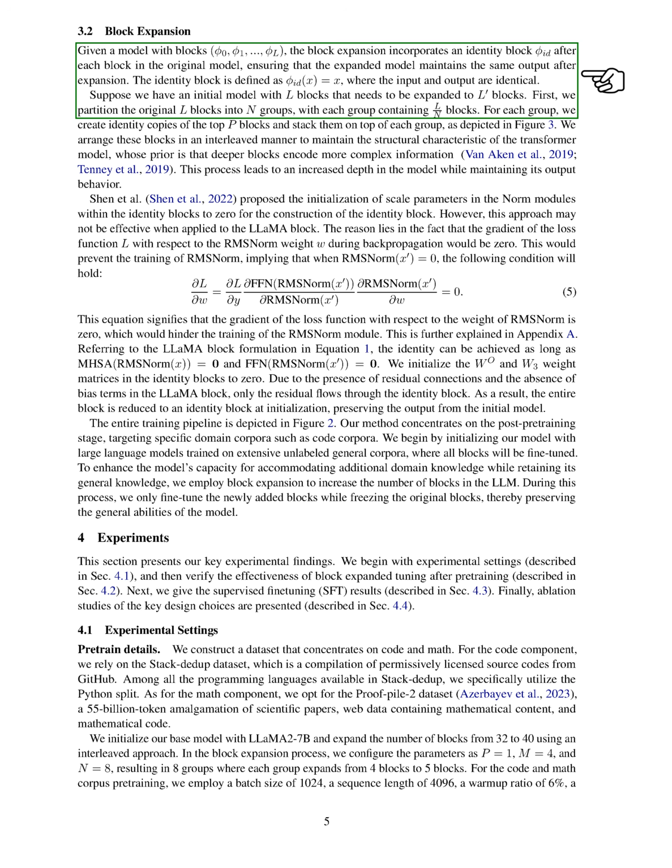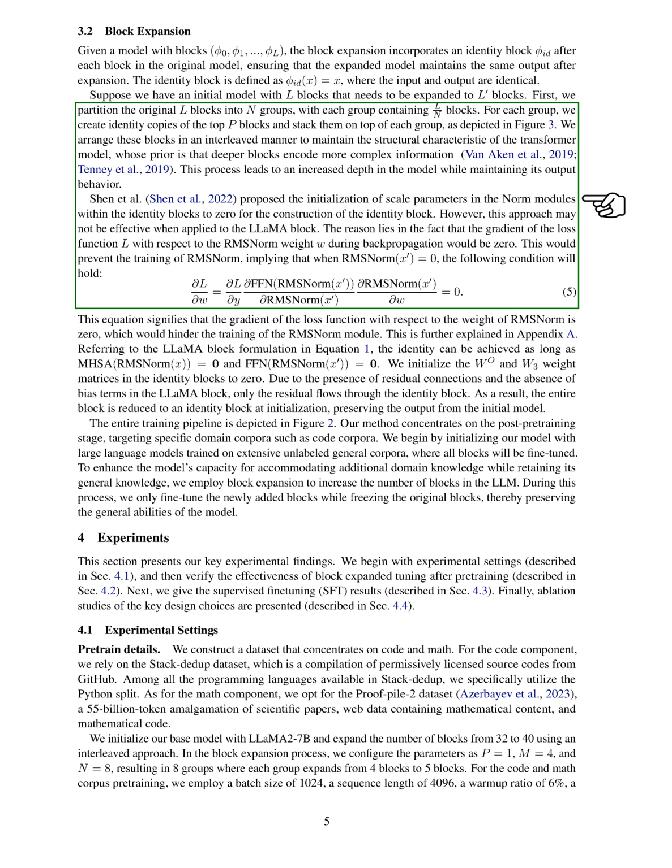If we have an initial model with L blocks that needs to be expanded to L' blocks, we first divide the original L blocks into N groups, with each group containing L over N blocks. For each group, we create identity copies of the top P blocks and stack them on top of each group. We arrange these blocks in an interleaved manner to maintain the structural characteristic of the transformer model. This process increases the depth of the model while maintaining its output behavior.